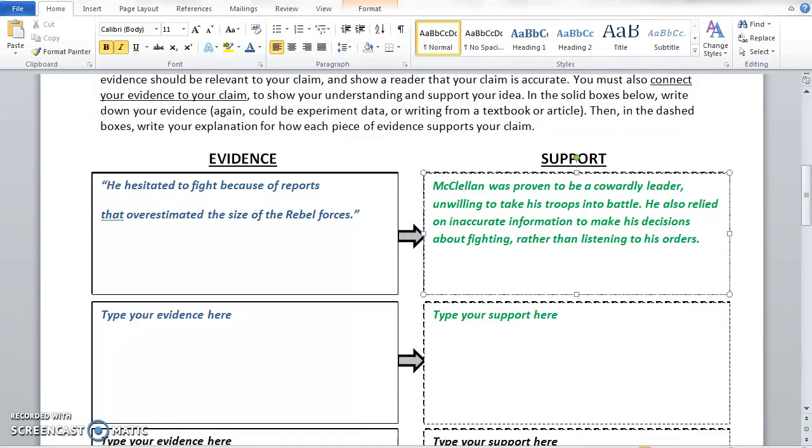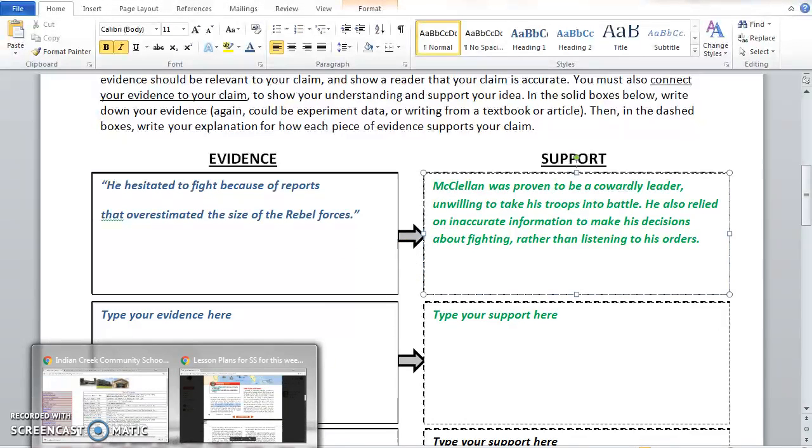So your support comes right out of the evidence that you have. When it says McClellan hesitated to fight, that proves right here that he was a cowardly leader, unwilling to take his troops into battle. And the reason that he hesitated to fight is because of reports that overestimated the size of rebel forces. So even the reports that he had weren't true, because they didn't give a good idea of how many rebels they were fighting. So that's where we get the fact that he relied on inaccurate information to make his decisions rather than listening to his orders. Both your piece of evidence and your support connect right back to your claim.